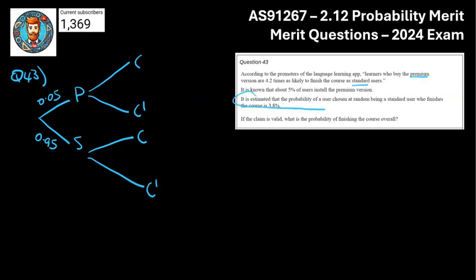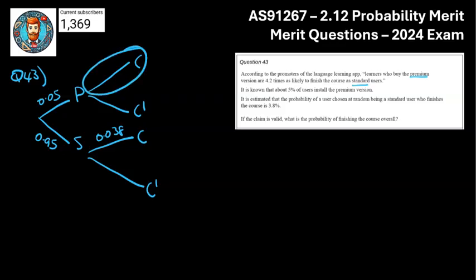So we've been told that standard users, if they were a standard user, they have a 3.8% chance of finishing that. So that there is going to be 0.038. And we know from the top the premium users are going to be 4.2 times more likely to finish the course.